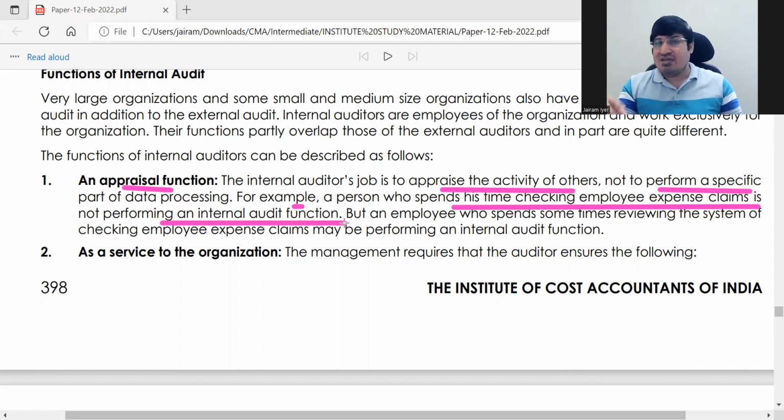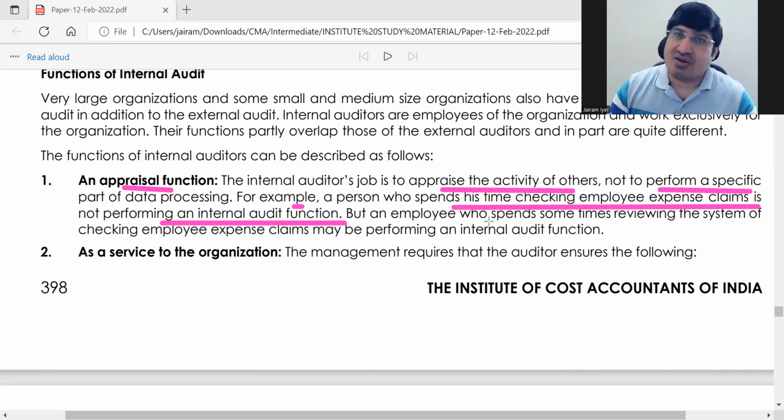Okay, not the internal check. Okay, so checking of one employee's activity by another in the course of the work, that is not internal audit, right? So internal audit will be done separately. Okay, separate appraisal function. That's what they are calling it as independent appraisal function.